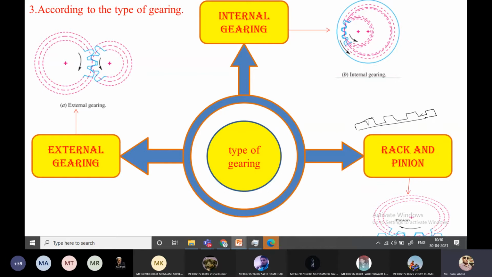The gear which has infinity diameter is referred to as a rack, and the gear with some definite diameter is referred to as a pinion. With this rack and pinion mechanism, we can transform rotary motion into oscillatory motion or oscillatory motion into rotary motion. That is one advantage here.